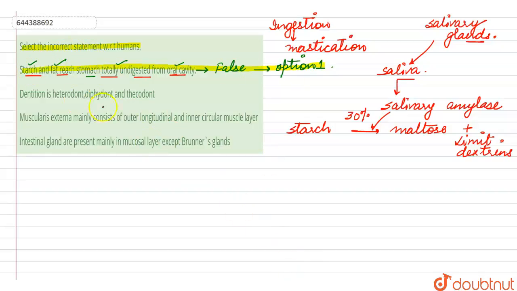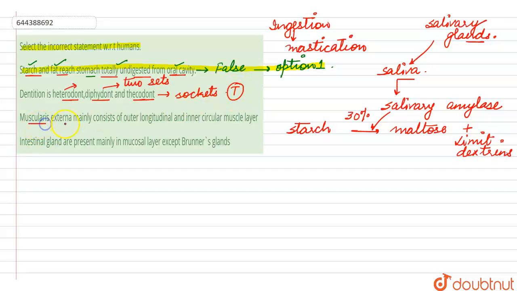Then the second one is that dentition is heterodont, diphyodont and thecodont. Heterodont means different types of teeth. Diphyodont means 2 sets of teeth, whereas thecodont means that the teeth are present in the sockets of the jawbone. So this is a true statement.